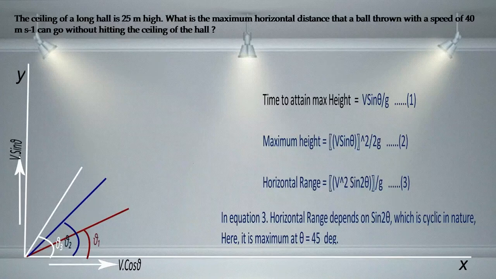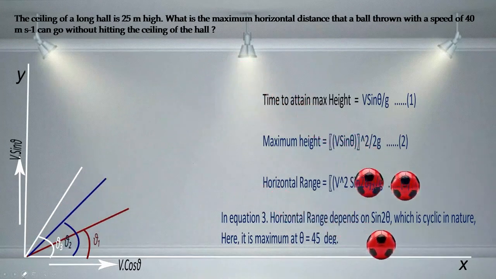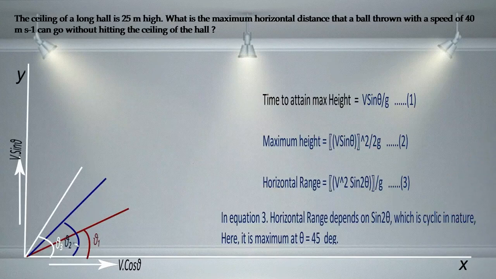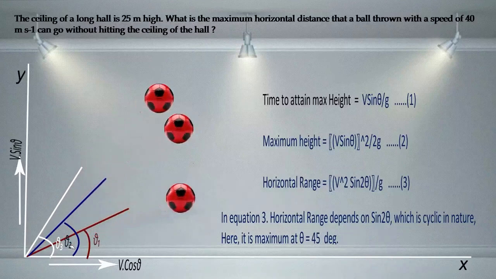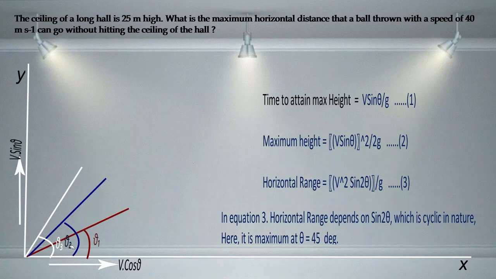So here we see in this animation that there are 3 balls thrown at different angles with the same velocity. Now the video is trying to compare the different angles and their impact on the horizontal range. Where does the ball fall?